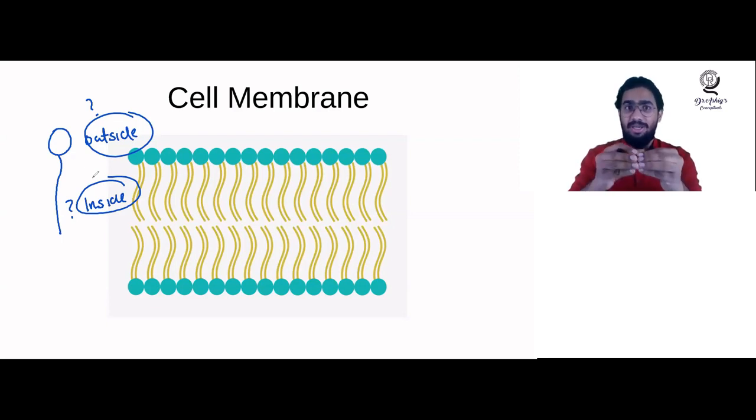You understand that. Suppose a new person comes to the home and the child is afraid of that person. Then the child will run inside the home, not go outside. The same thing happens in the case of this lipid molecule. One part is in love with water. I told you there will be water in the intracellular fluid, and in the extracellular fluid there will be a lot of water.